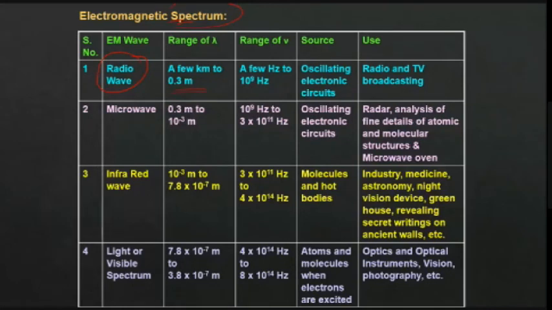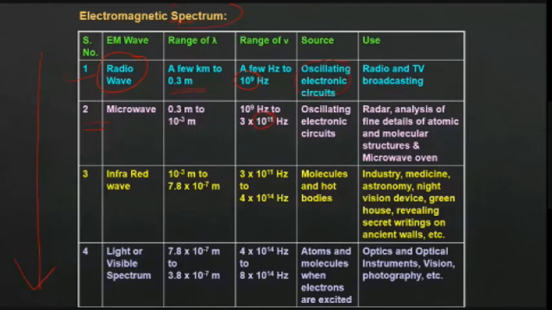You have to learn this table by heart, we cannot compromise on that. You should know either the frequency or the wavelength, because once you know one, the other you can find out. So here I am telling the electromagnetic spectrum in the increasing order of frequency. First one, the least frequency is for radio waves. What is the frequency? It is in the range of 10 raised to 9. Next one, microwave. What is the range? 10 raised to 11.